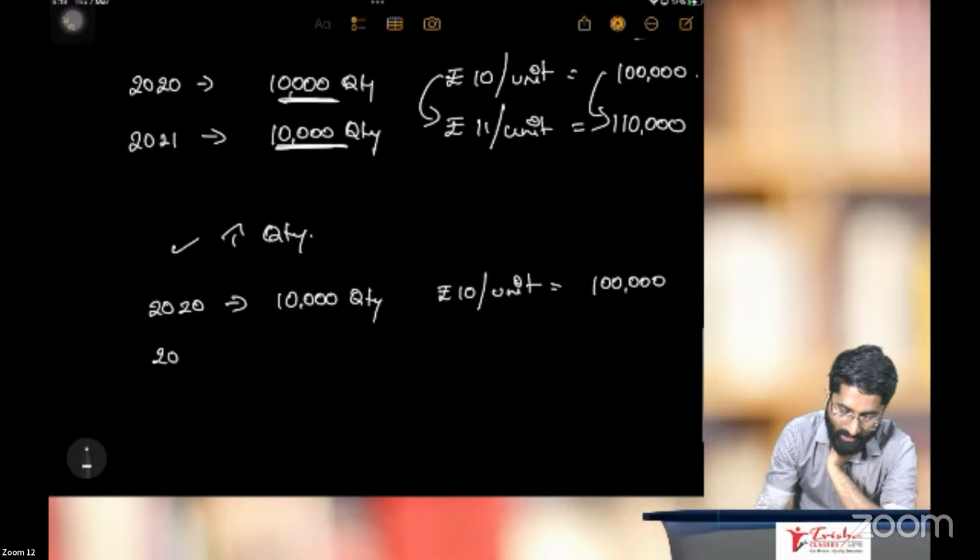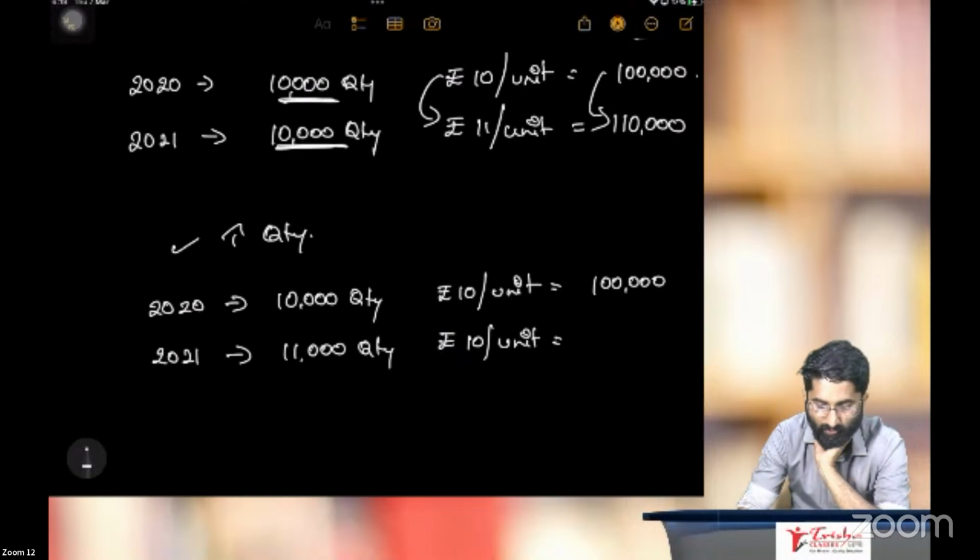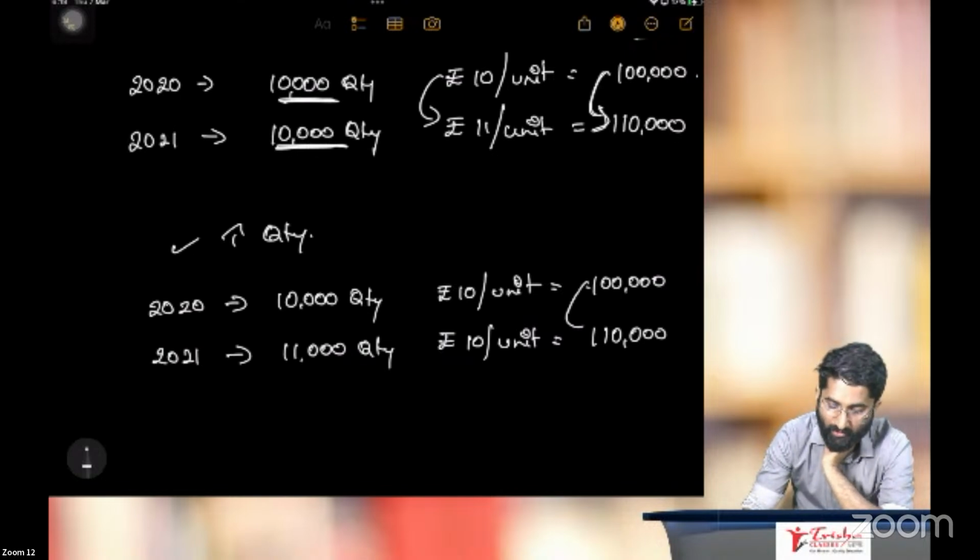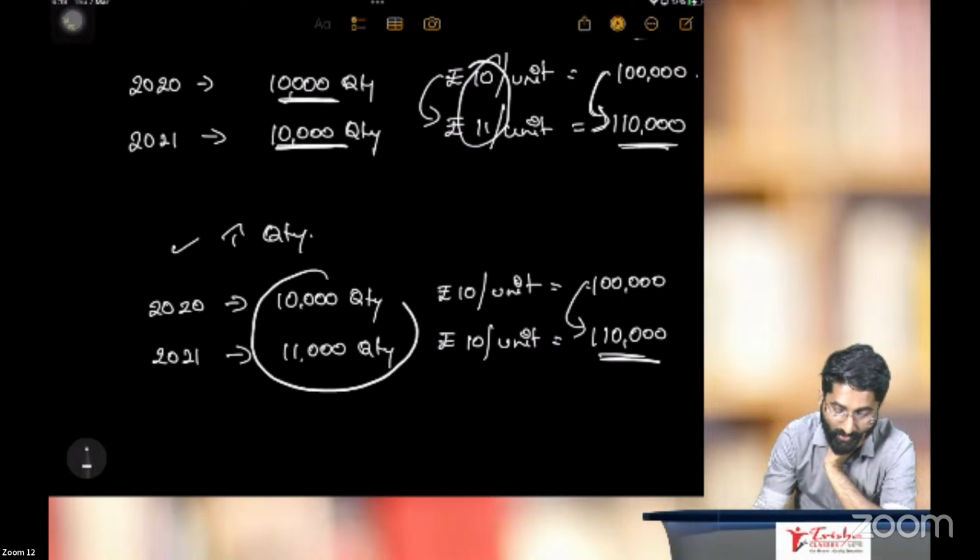But in 2021, they produced 11,000 units, and the price remains the same, 10 per unit. So here it is 1,10,000. Here also there is an increase in the GDP. In the first case the 10,000 increase is because of inflation. In this case the 10,000 increase is because of quantity.